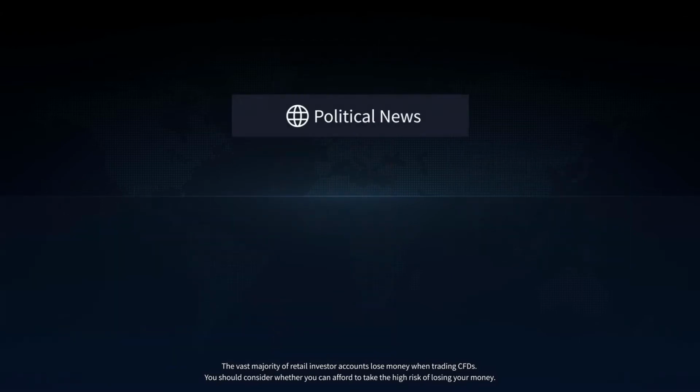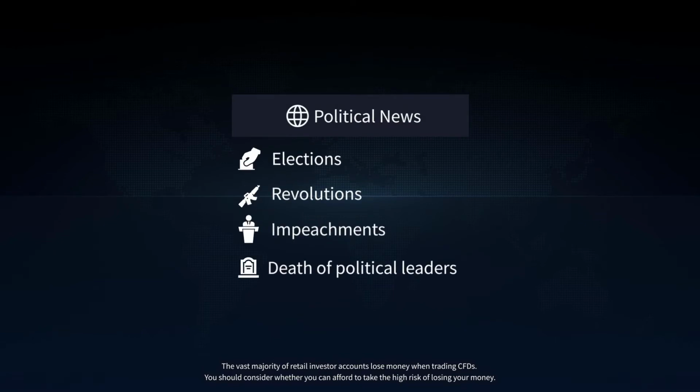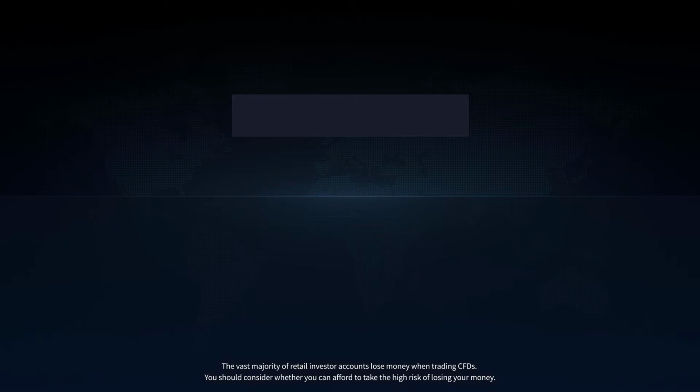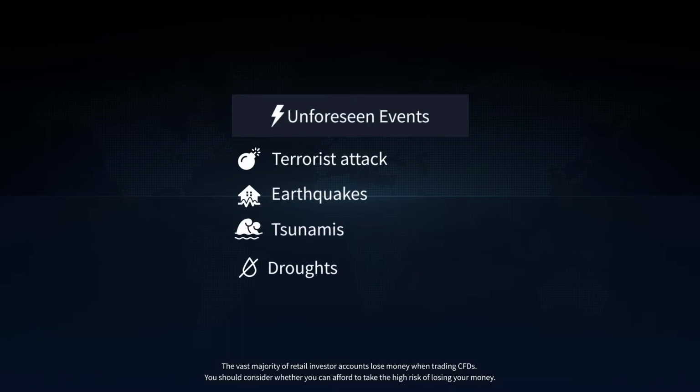A country's health is affected by political events. Elections, revolutions, impeachments, death of political leaders, and other events may cause political instability, so it's important to follow political news. Some unexpected events, such as terrorist attacks or natural disasters, like earthquakes, tsunamis, or droughts, influence markets too.